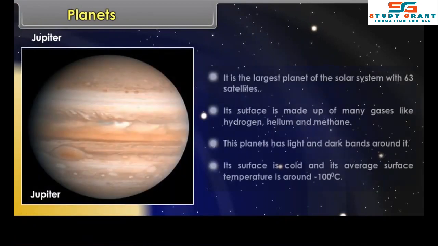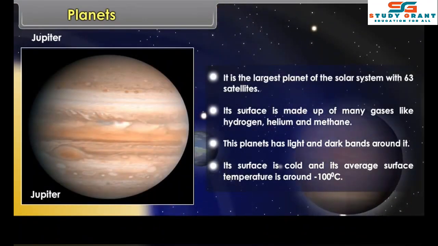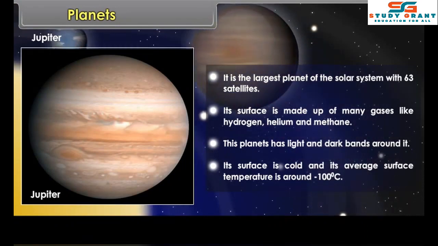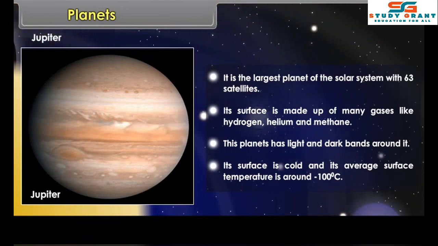Jupiter. It is the largest planet of the solar system with 39 satellites. Its surface is made up of many gases.